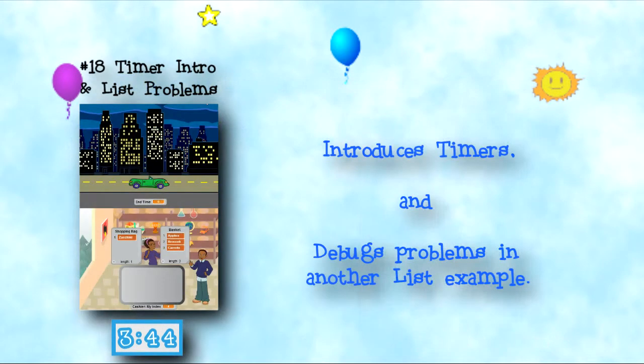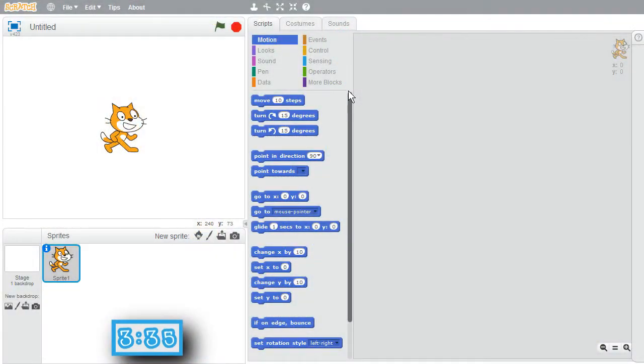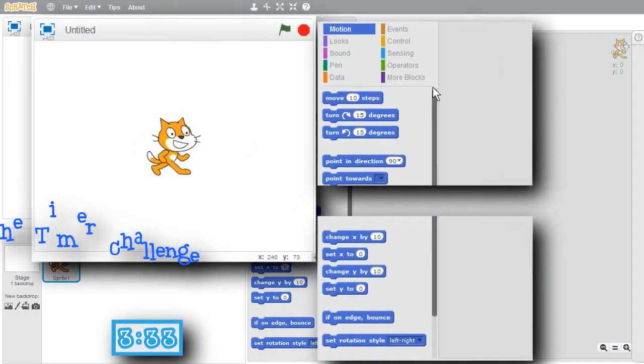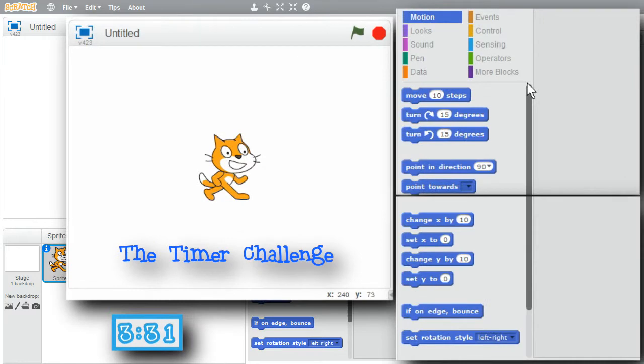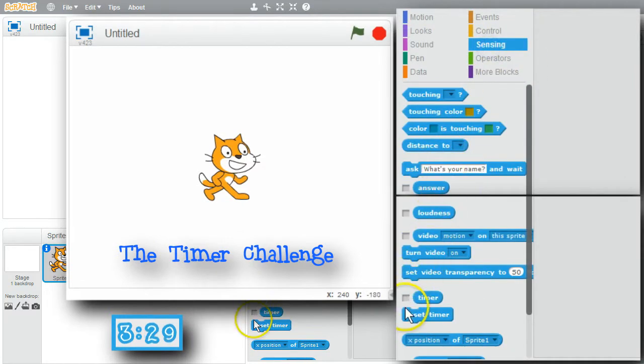This show number 18 introduces timers and gives another list example, but with several problems that I'll troubleshoot and correct. I'll get started. In this challenge, I'll introduce timers. A timer is like a stopwatch. I can look at the timer value. I'll check timer.